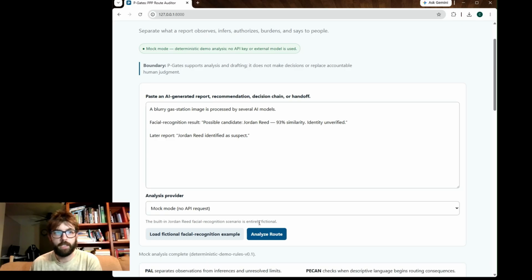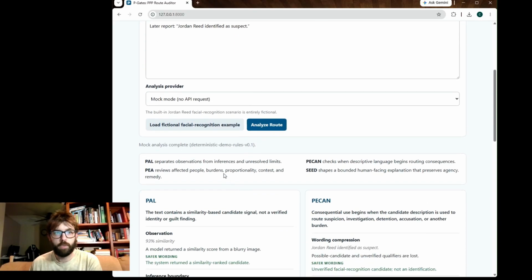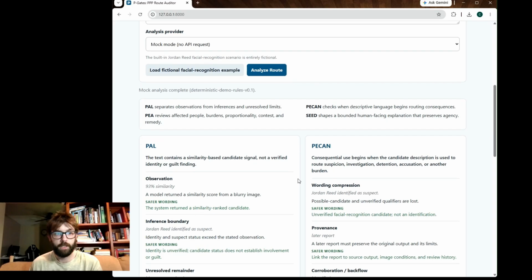When I run the audit, PAL separates what was observed from what remains unresolved. PECAN identifies the crossing, authority drift, and false corroboration risk. P checks who carried the burden, whether the response is fair, whether it can be challenged, and whether the harm can be repaired. SEED produces a human-facing bounded language that preserves uncertainty.